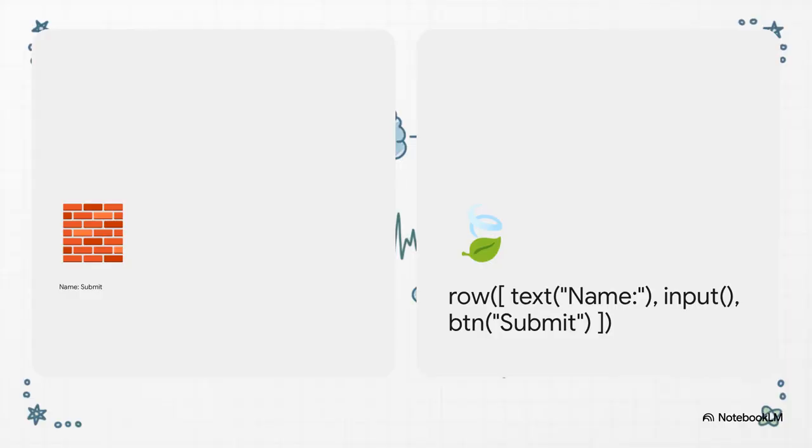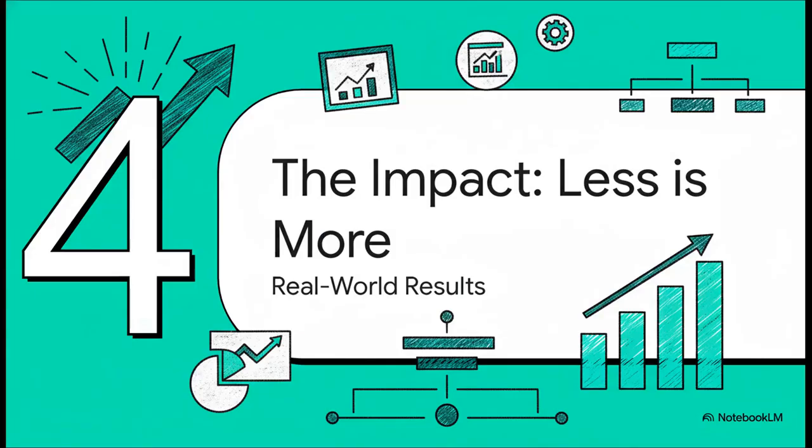It's night and day. On the left, you've got that classic HTML form with all its nested tags and attributes. On the right, you have the exact same thing in Gen UI Lang. Just one clean, readable function. Now that is the kind of simplicity an AI can generate reliably every single time. So, okay, this new way is cleaner, for sure. But does it actually make a difference in the real world?